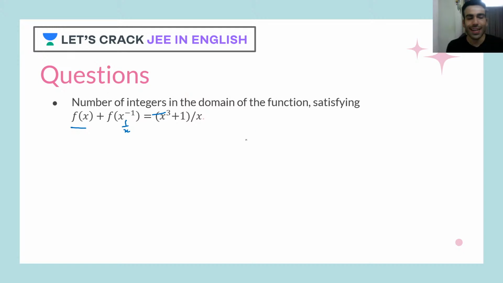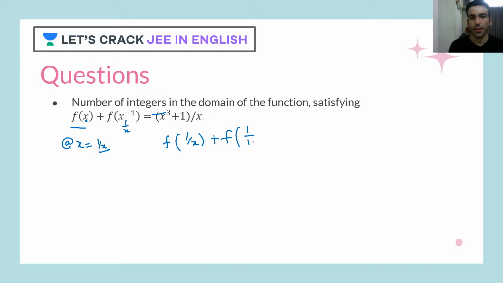So here, instead of putting x, I'll put the independent variable as 1 upon x. When I do that, at x equal to 1 upon x, what do I see? I see f of 1 upon x plus f of x.